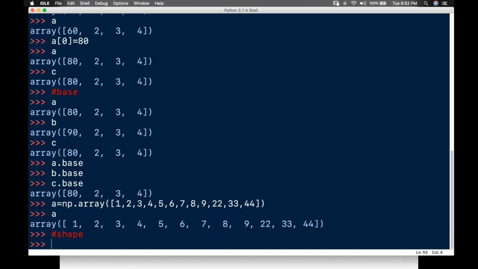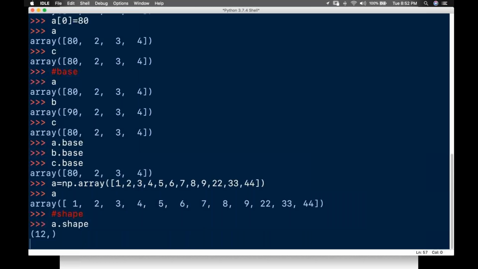I'm just telling the shape now. If I want to know the shape of my array, for example a.shape, what is it? It is telling that it is a one-dimension array which has 12 elements. It returns the tuple which tells the shape of the array. Since you have only one level of data here, you have a one-dimension array having 12 elements. It will give you the exact shape of the array.